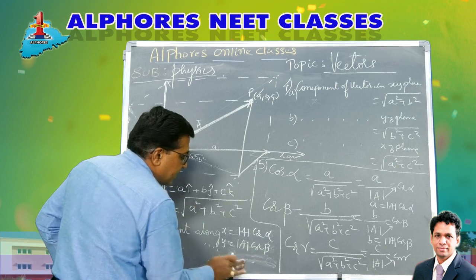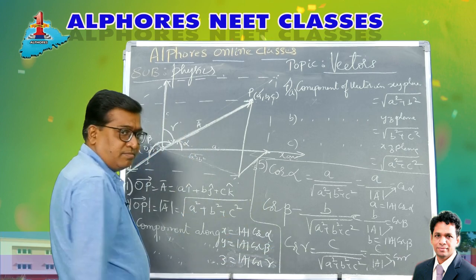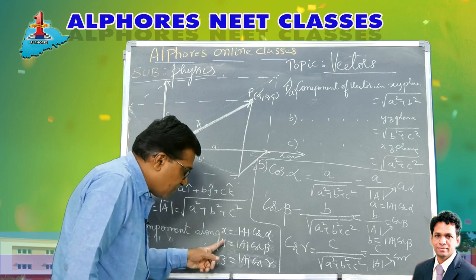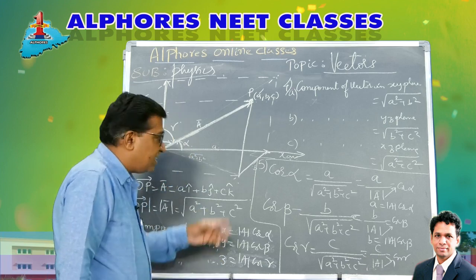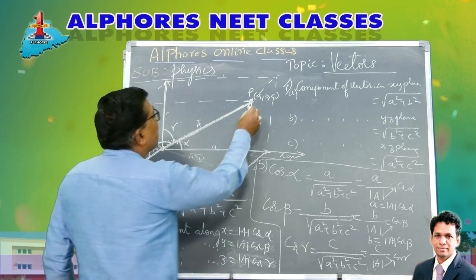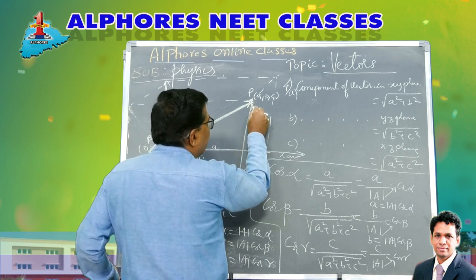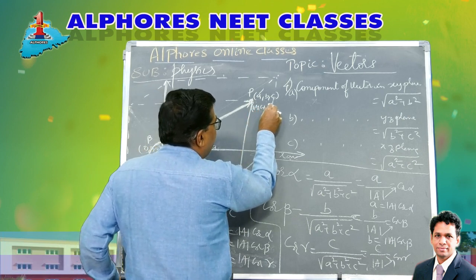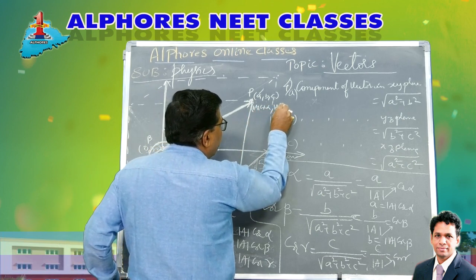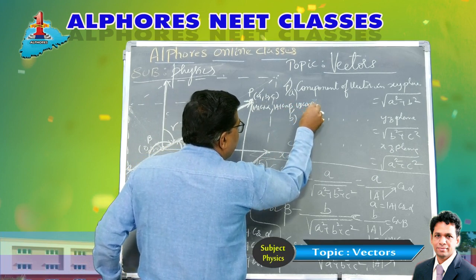And component along z-axis is mod a cos gamma. Now I got the components a, b, c, and indirectly the coordinates. So if the length of the vector is mod a, then the coordinates are mod a cos alpha, the x coordinate, mod a cos beta, the y coordinate, and mod a cos gamma, the z coordinate.